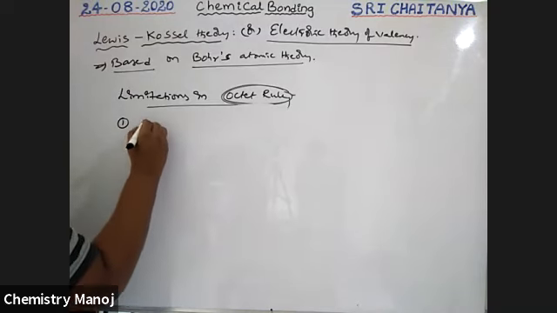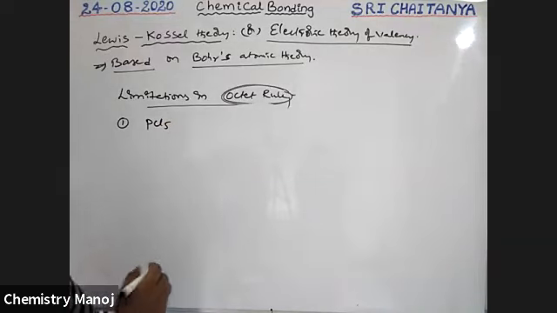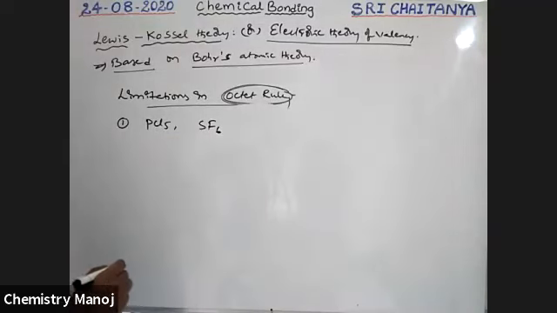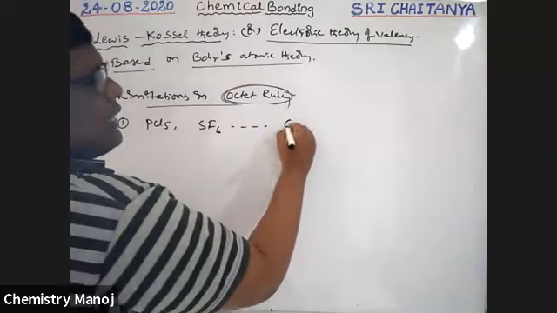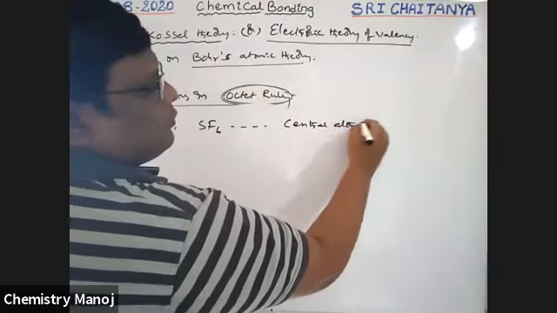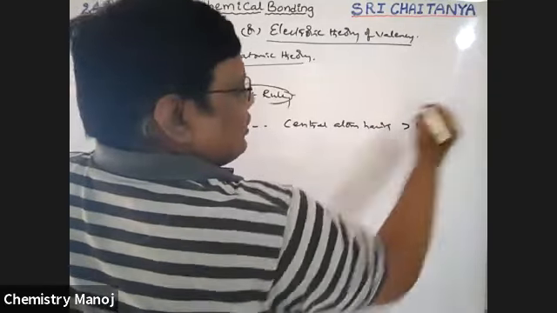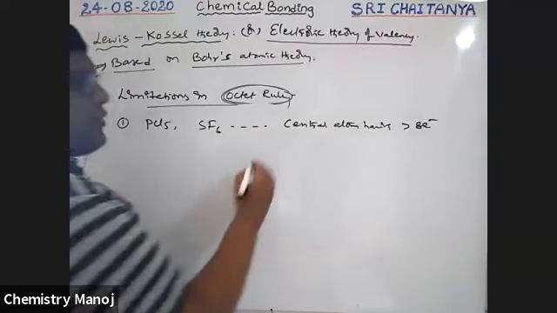The first one: PCl5 and next SF6. In molecules like these, the central atom has greater than 8 electrons.